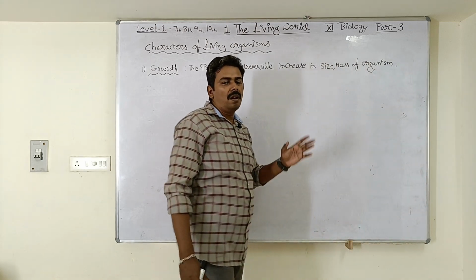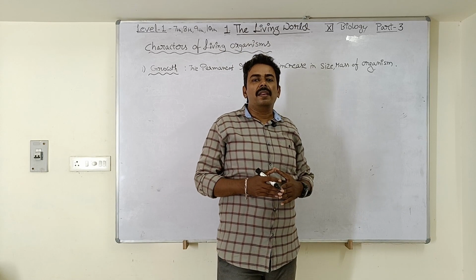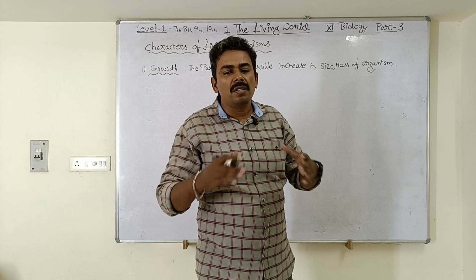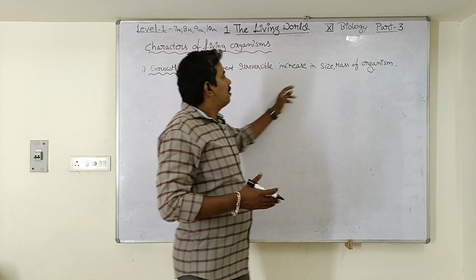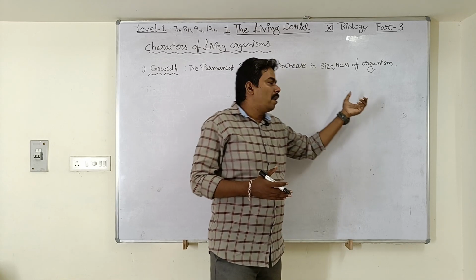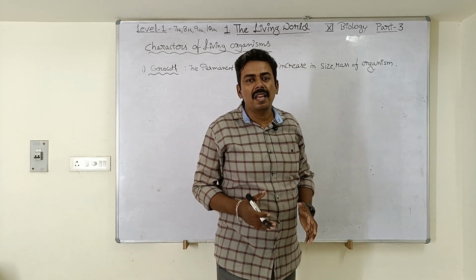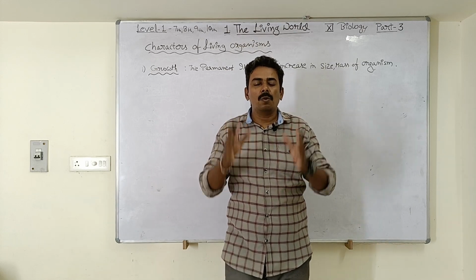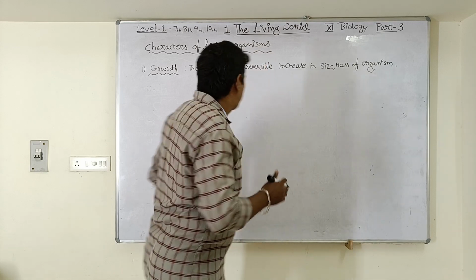So during this process called growth, the size of the organism is going to increase day by day, isn't it? And the mass of the organism, the mass of the body, is also going to increase day by day, isn't it? And once the organism has attained a particular size and mass, it is not able to lose that size and mass again. That's why it is a permanent and irreversible process. Now let us see how this growth occurs in different types of living organisms. First we will start with plants.